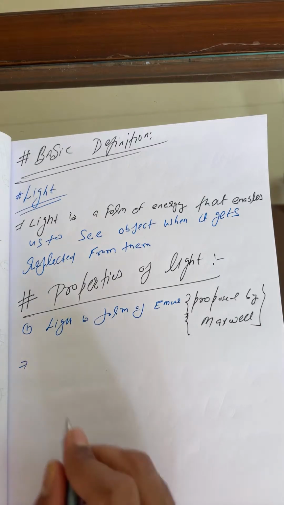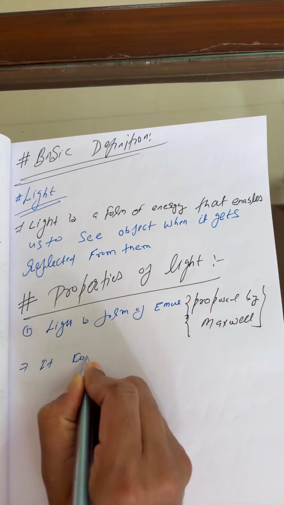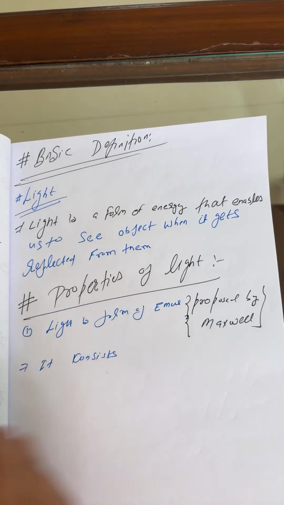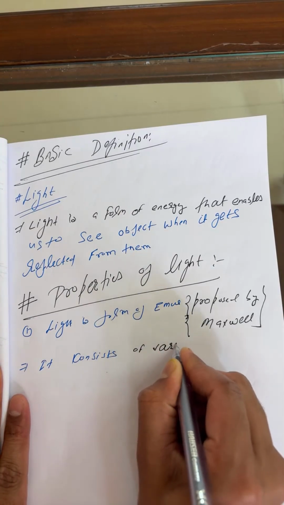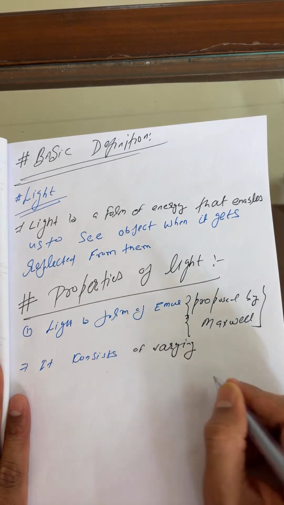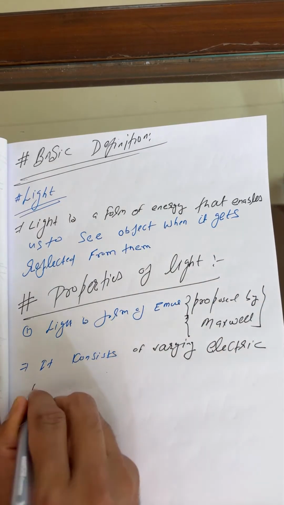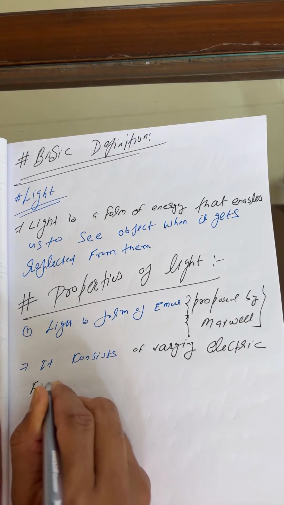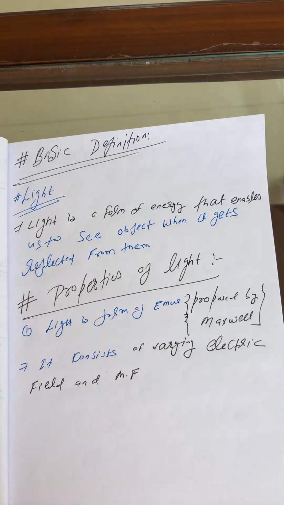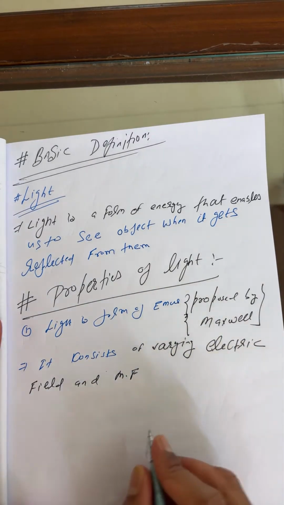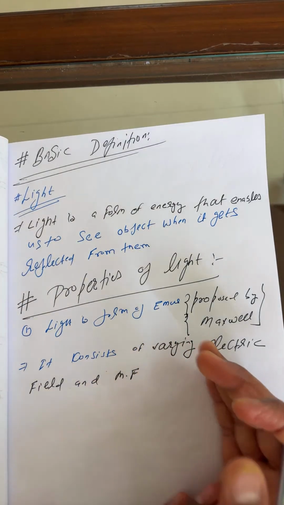Now, if light is a form of electromagnetic wave, property number one of light: it consists of varying electric field and magnetic field.